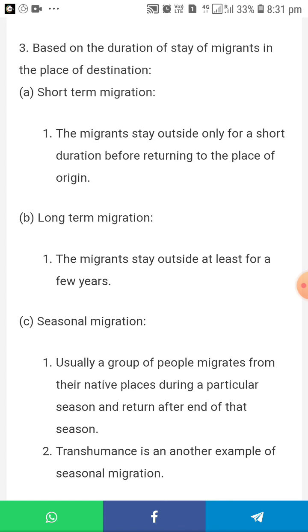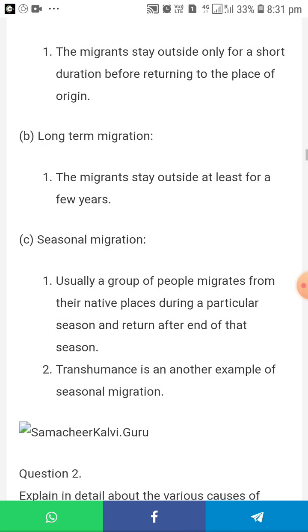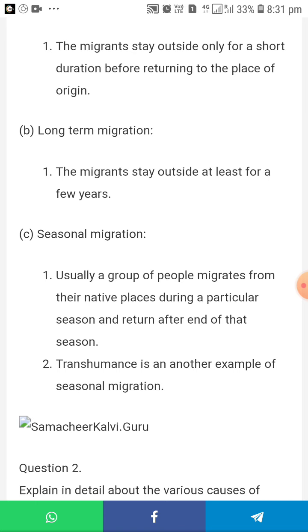Third one, seasonal migration. Usually a group of people migrates from their native place during a particular season and returns after the end of the season. Another point, transhumance is another example of seasonal migration.